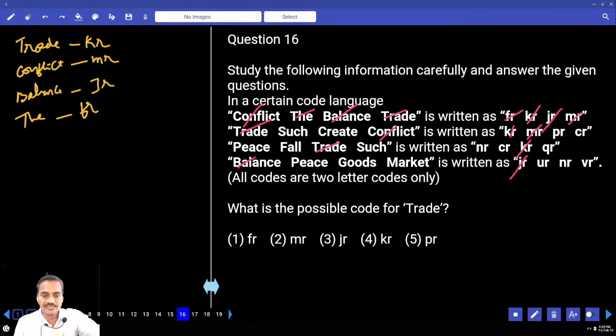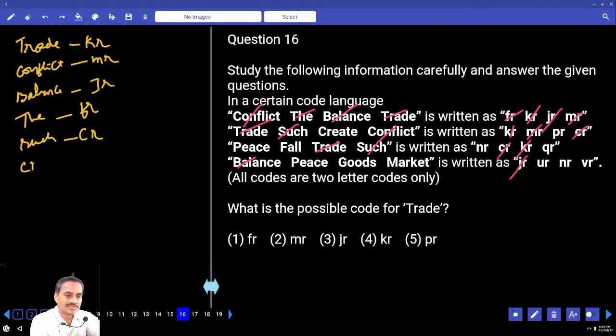Then if you compare second and third, such is the word that is common between them, and the code that is common is CR. The code for such is CR. Now in the second one, create is left, and the code for create is PR. Then if you compare 3 and 4, peace is the word that is common, and the code that is common between these two is NR. Peace is NR.